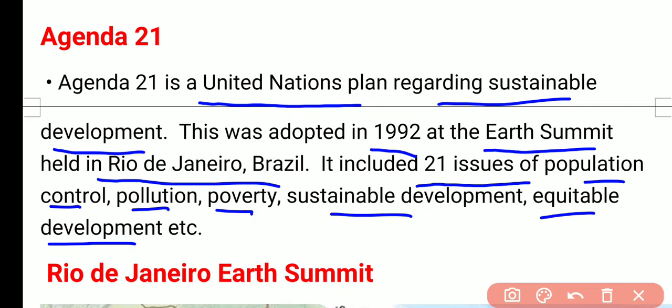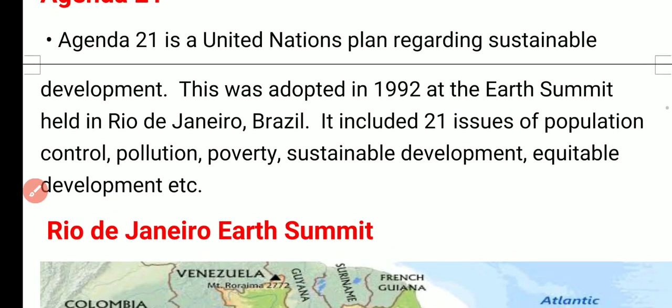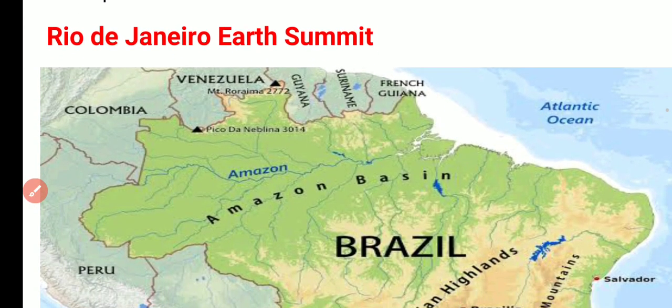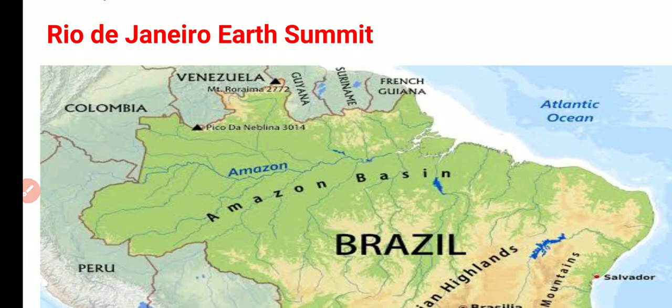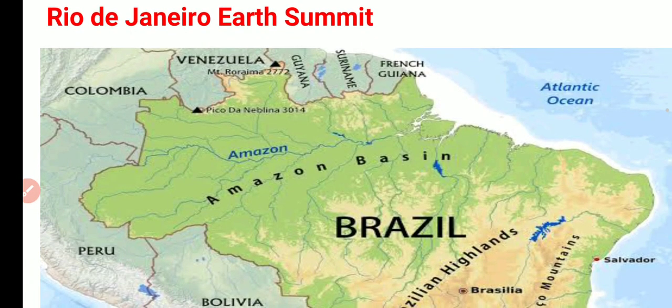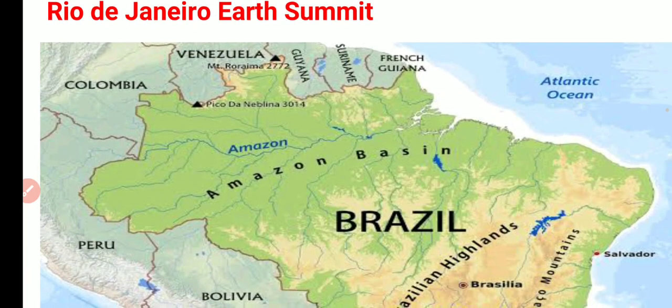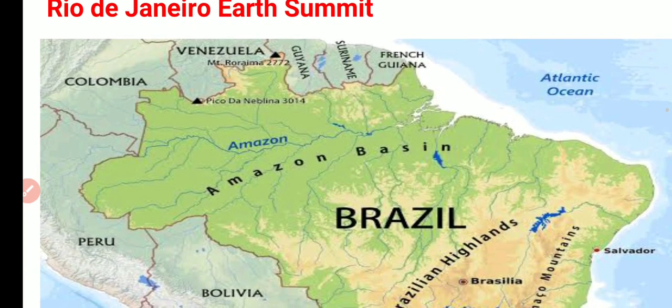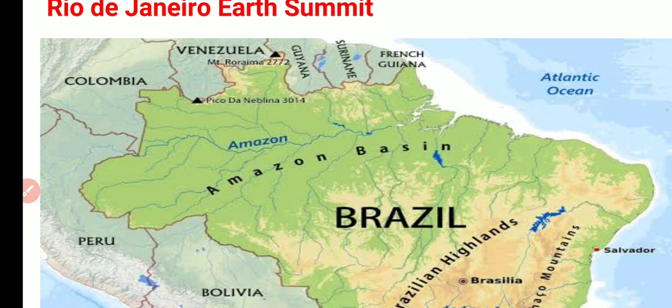Okay, so the third topic that we are going to discuss is, what is the Rio de Janeiro Earth Summit? Earth Summit means the Prithvi Sammelan, meaning the heads of the countries gathered there to discuss the issues of the entire earth.